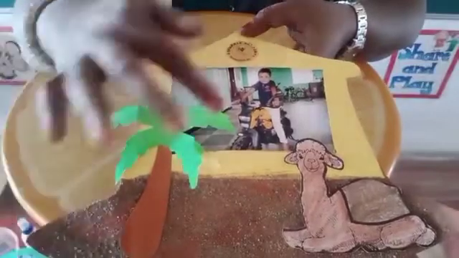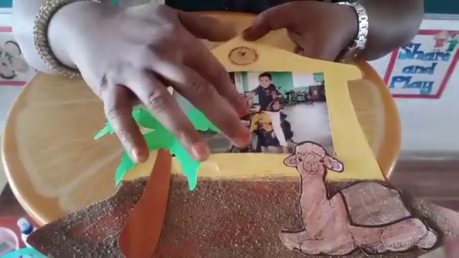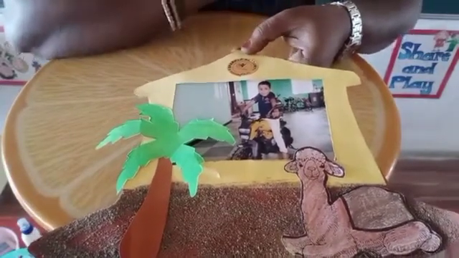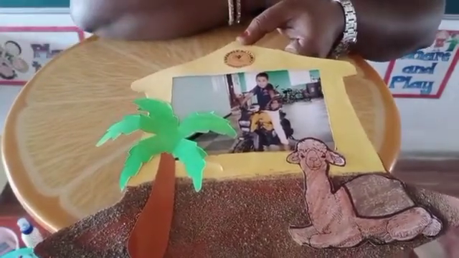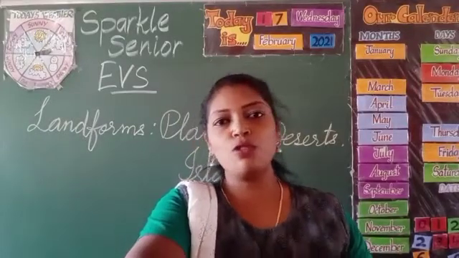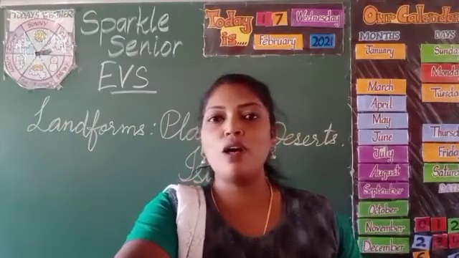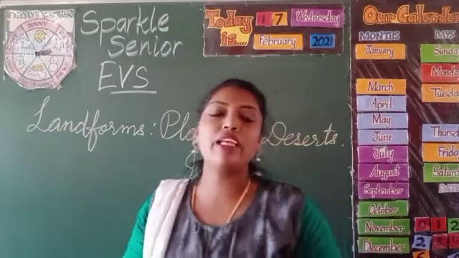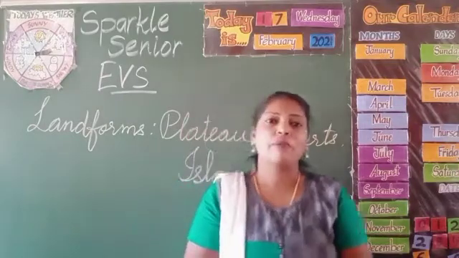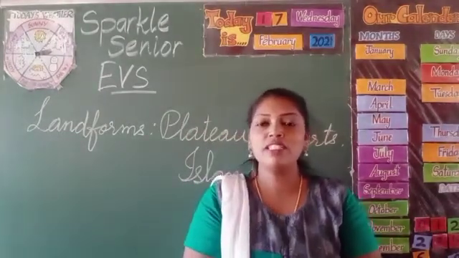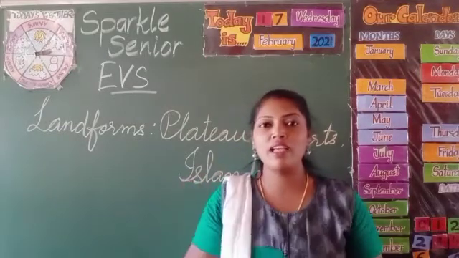So children, this is our photo frame takeaway. Do this takeaway at your home and insert your photo in this frame, and after that take a picture of it and send it in the group. Okay, so kids, with this I am coming to the end of today's class. Today in AVS we have learnt about landforms, plateau, desert and islands, and we made a takeaway of photo frame. I hope that you enjoyed today's class, and until I meet you on the next new day, it's your Rajya saying bye and take care.